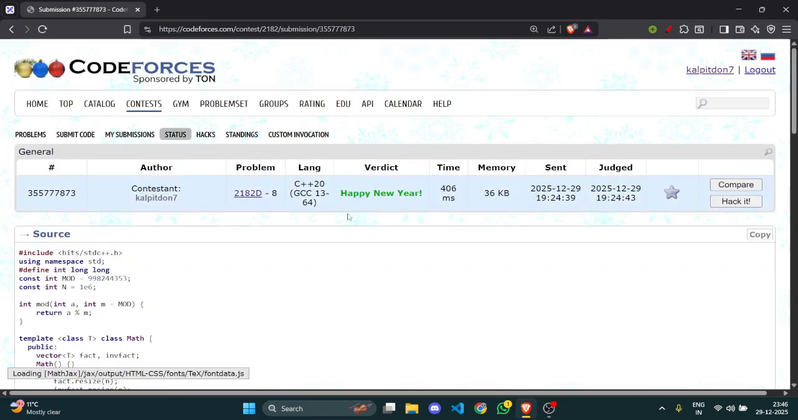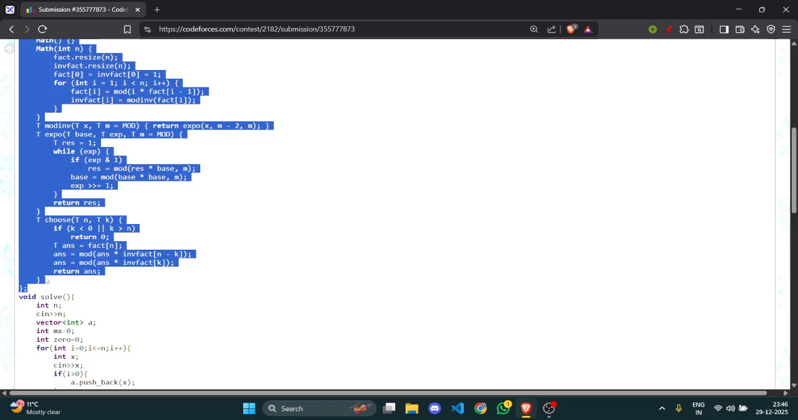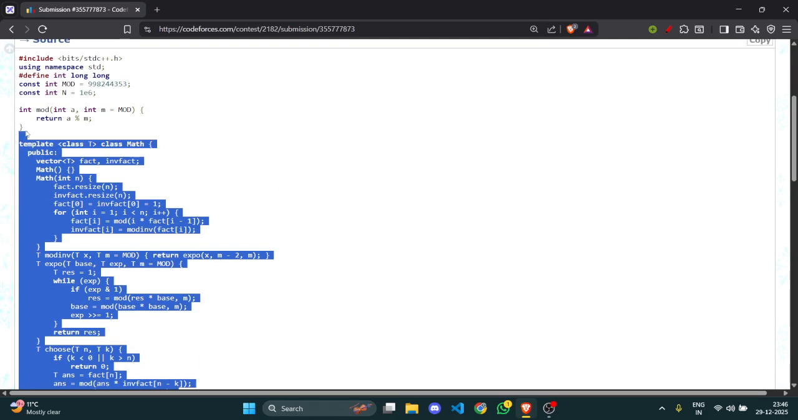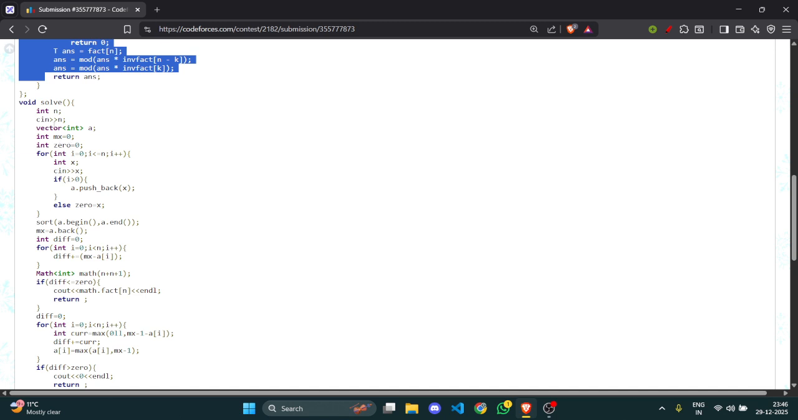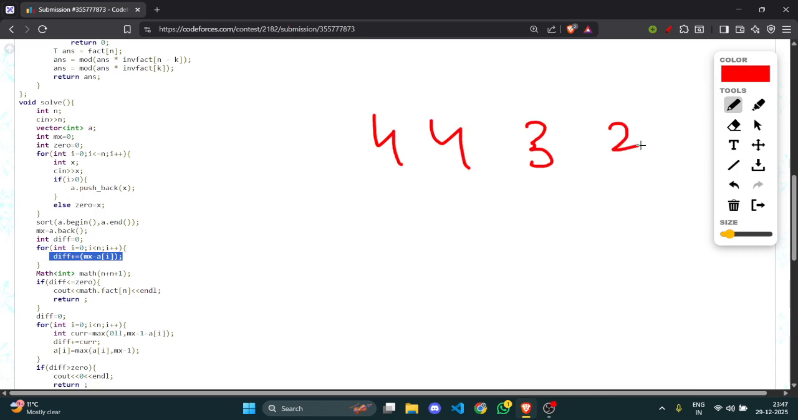So let's look into the code here. This is just a template for NCR and modular arithmetic and factorials. Now what I do is I first of all take input. I take only n elements as input and mark the zeroth element separately as the zero number element, and I now sort them in increasing order, and the maximum element is a dot back. First of all I try to see whether I can make all of them equal to the maximum. Like if the array was 4 4 3 2, can I make all of them 4, this to 4, this to 4.